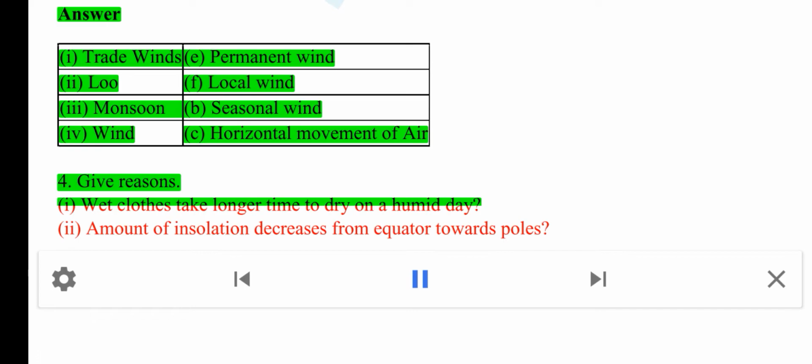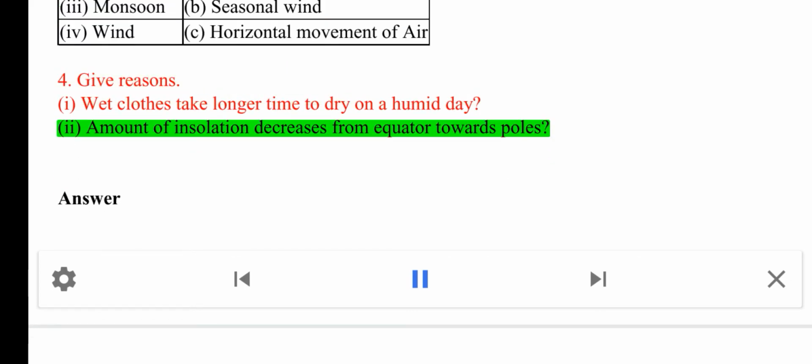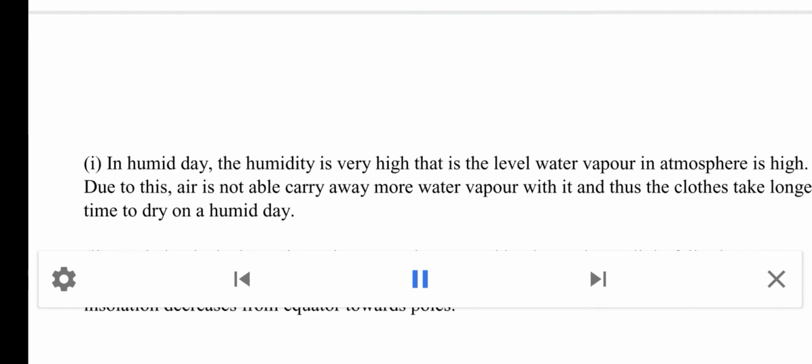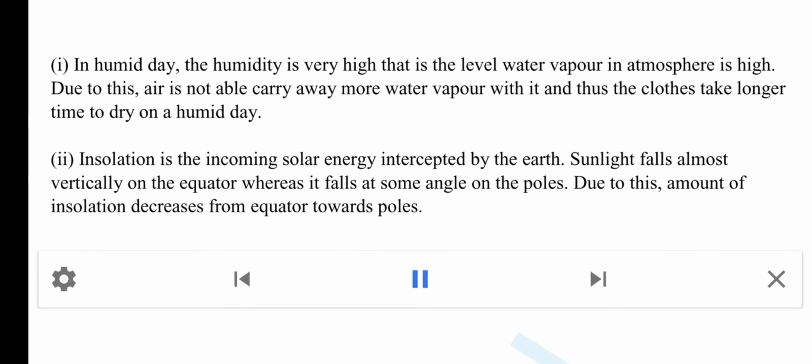4. Give reasons. I. Wet clothes take longer time to dry on a humid day. II. Amount of insolation decreases from equator towards poles. Answer: A. Permanent wind. F. Local wind. C. Snow. C. Remains the same. C. Mesosphere. C. Ozone.